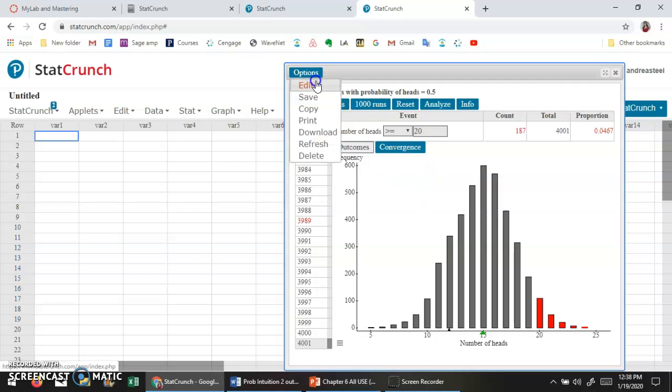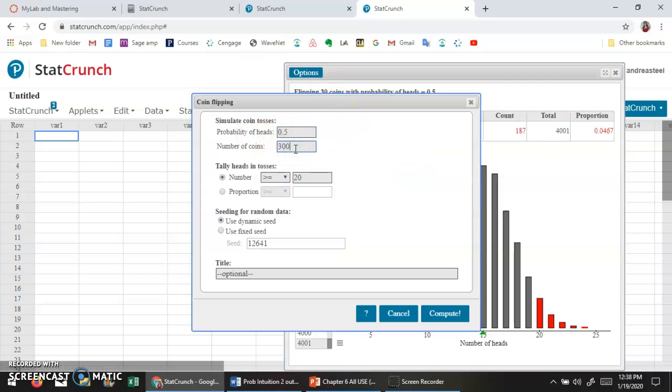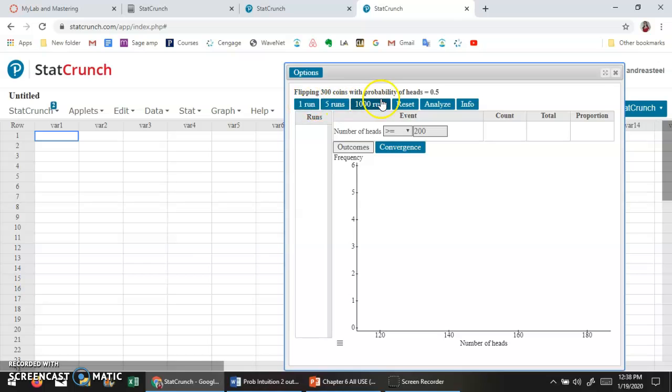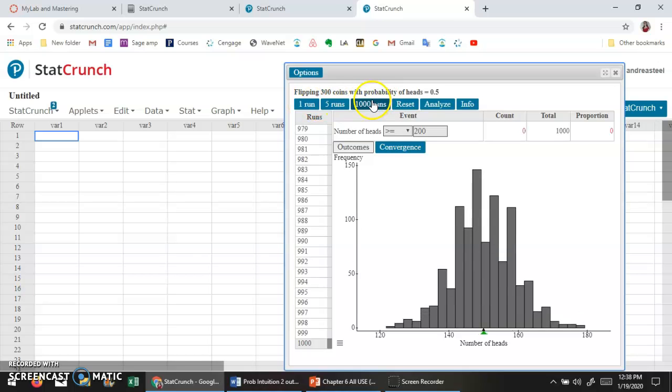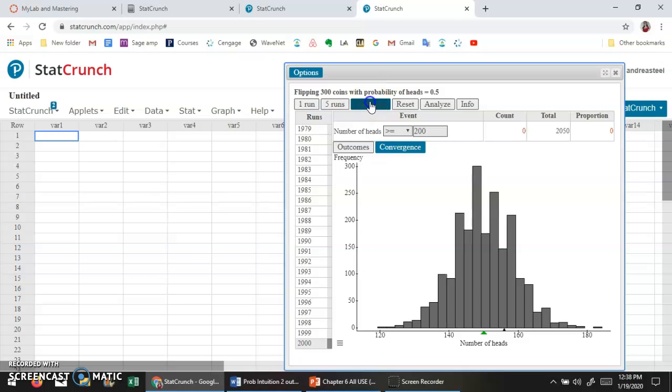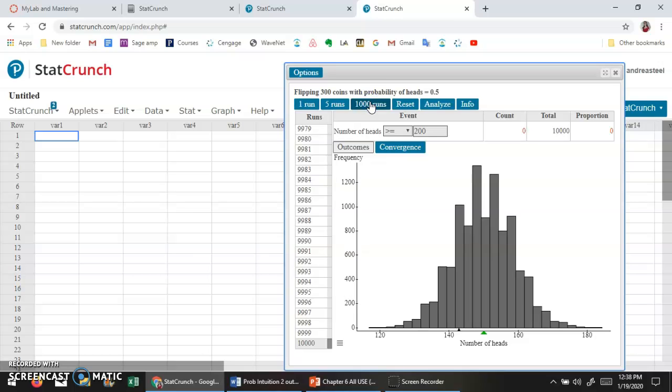And then we can look at the third scenario where we have 300 coins, and I'm sure you can guess it's going to get even more unlikely. So we're going to look at 1,000 runs here, and we don't have any that have at least 200. So let's maybe do 10,000 again. And even out of 10,000 tries, not a single one actually had 200 heads. So this is extremely unlikely. And so you can see those 3 probabilities are different.